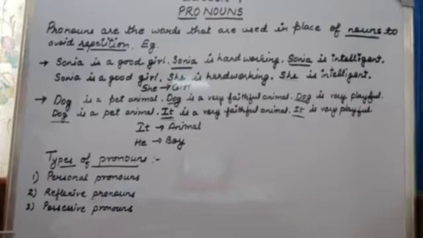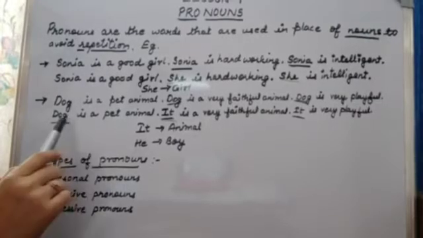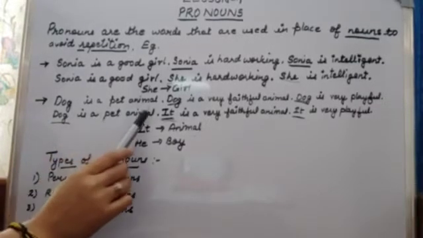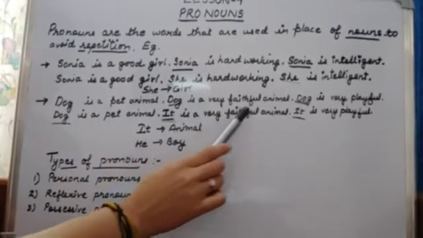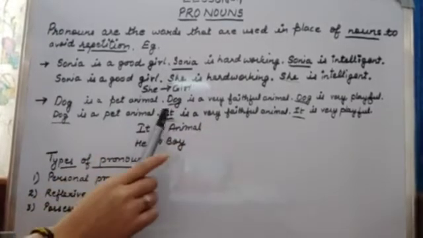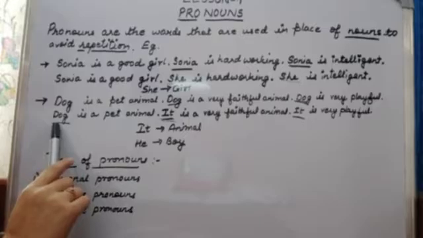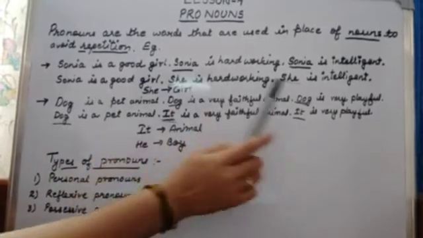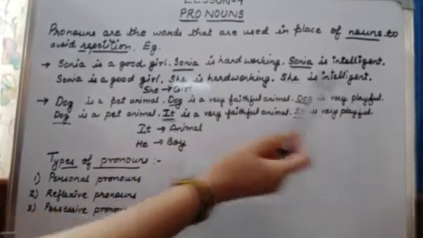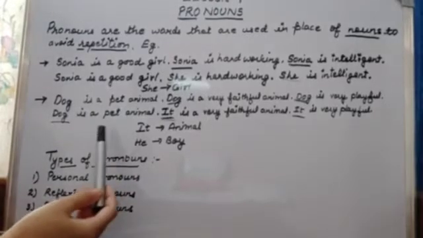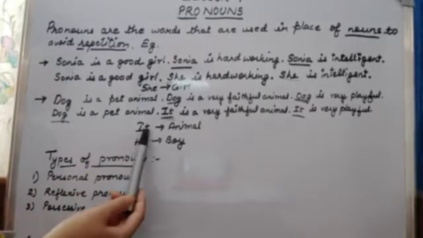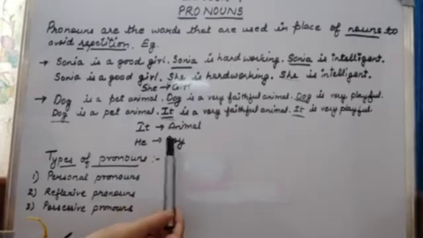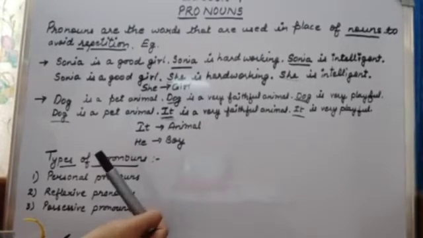Because we should know about whom we are talking. So dog is a pet animal. It is a very faithful animal. It means we are talking about dog only in this sentence also. It is very playful. So here you have understood that it is used for animal. For boy, what will we use? We will use he.